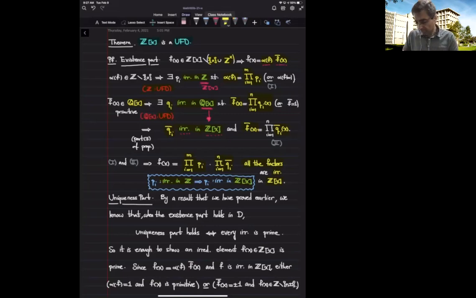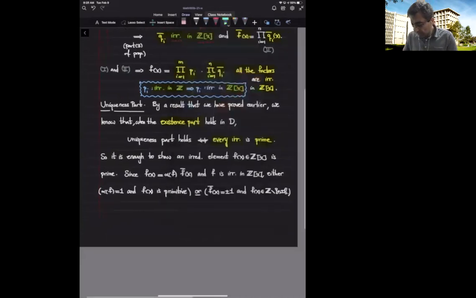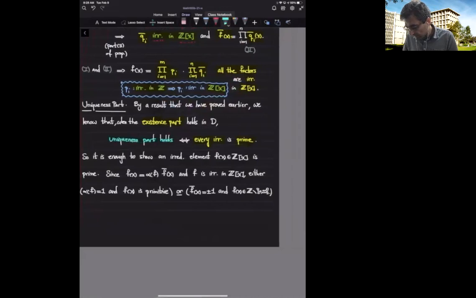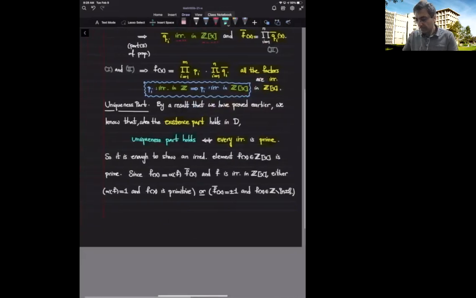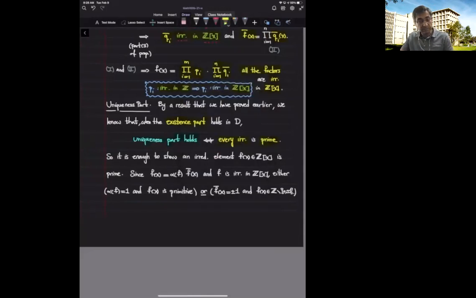Now let's go to the uniqueness part. We have already proved that whenever we have an integral domain with the existence part, to show the uniqueness part, it's enough to show that every irreducible is prime. So showing the uniqueness part is equivalent to saying that every irreducible is prime. So that's why we focus on this. I start with an irreducible element of Z bracket x, and I want to show that it is a prime element of Z bracket x.